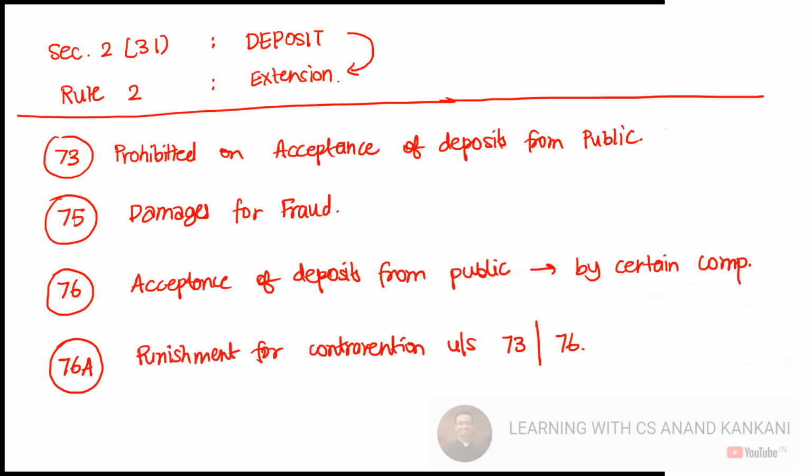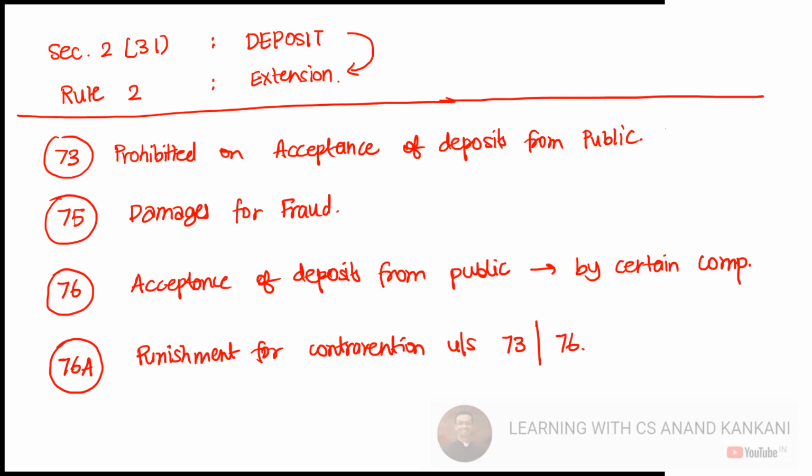So the broader statute: you have section 2 clause 31, which defines the deposit, and then you have rule 2 of the Acceptance of Deposit Rules 2014, which gives an extension to this deposit definition and says what would not be considered as a deposit. The deposit definition says every amount of money which the company receives is considered a deposit. But then rule 2 says that these are not considered deposits. So if the company receives money in these particular forms, it will not be considered a deposit, and the restrictions with respect to deposits will not be applicable.